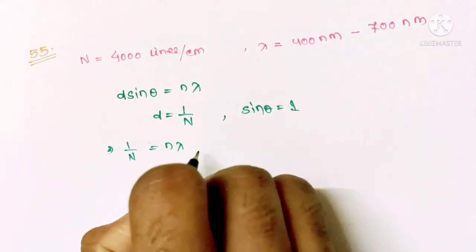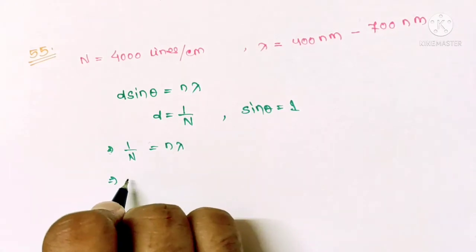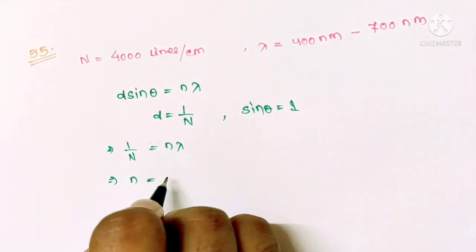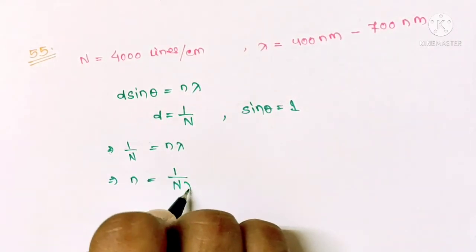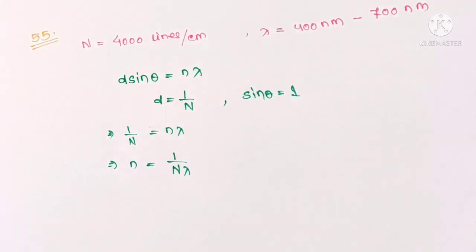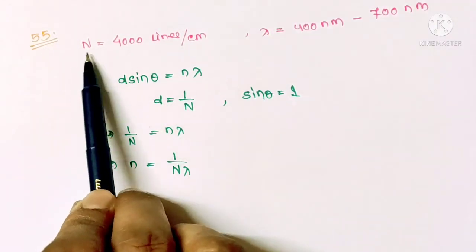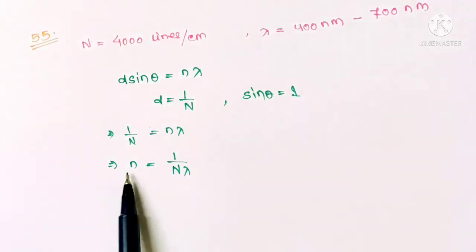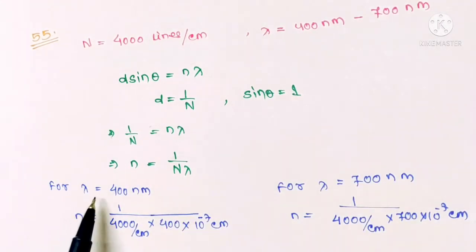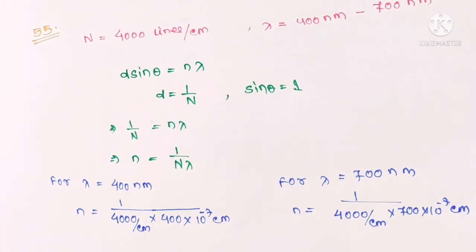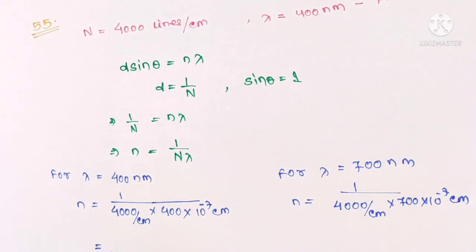So from here, order of grating small n equals 1 by N times lambda. Now using the value of capital N and wavelength, we can find the value of small n. So for lambda equals 400 nanometer, small n will be 6.25.